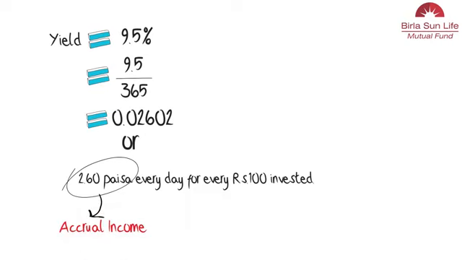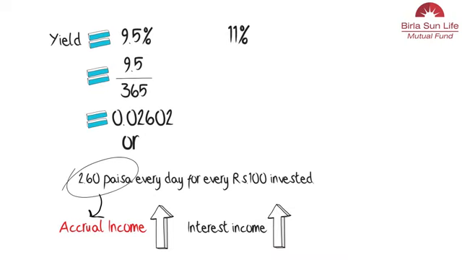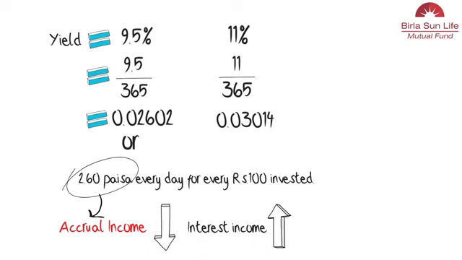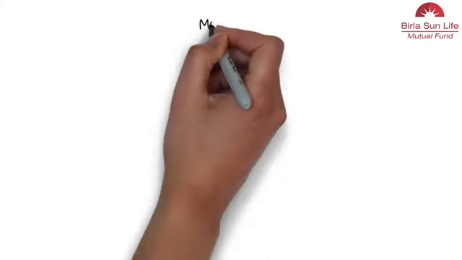The accrual income of the fund goes up if the fund earns a higher interest income. For example, if the yield moves from 9.5 to 11%, the daily accrual is 3 paise. On the other hand, accrual will go down if the yield goes down. Let us now see how changes in interest rate impact NAV using modified duration.